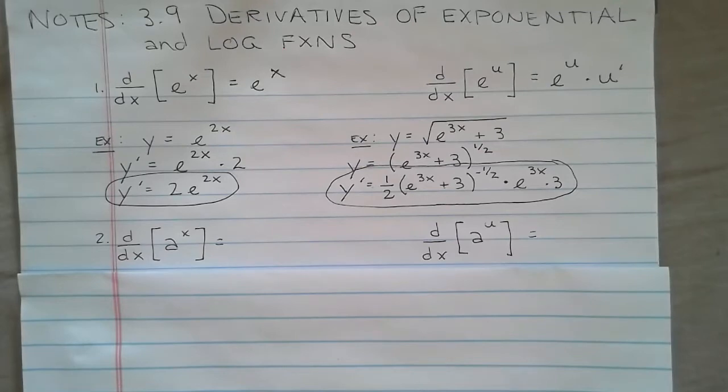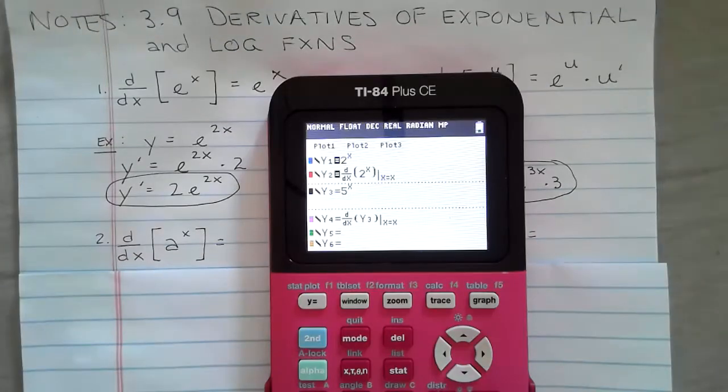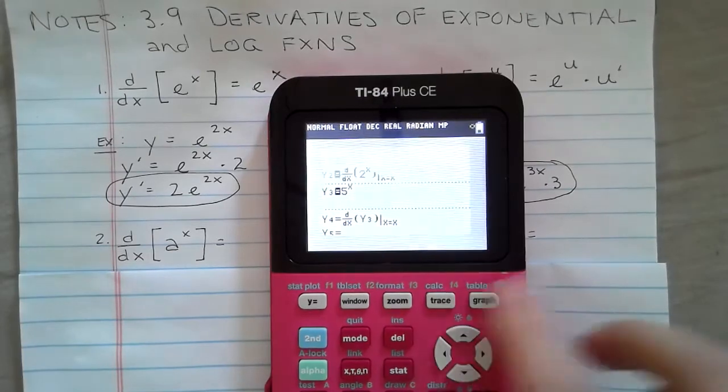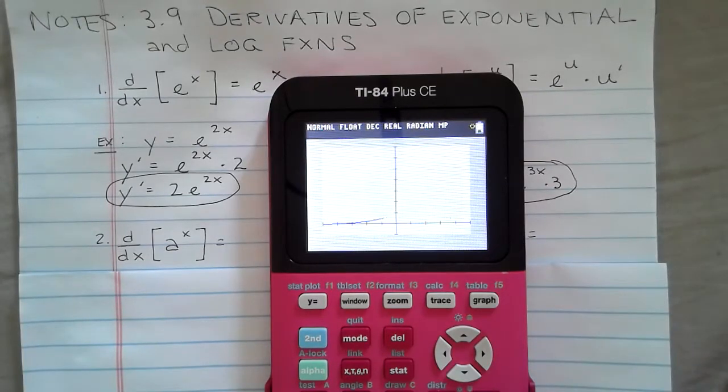All right, so let's take a look at another function. It is an exponential function, but it's not base e. I'm just going to graph 2 to the x and its derivative so we can see what they look like. And there goes 2 to the x. And whatever the derivative of 2 to the x is, it looks like it's starting to graph right now. It's interesting.